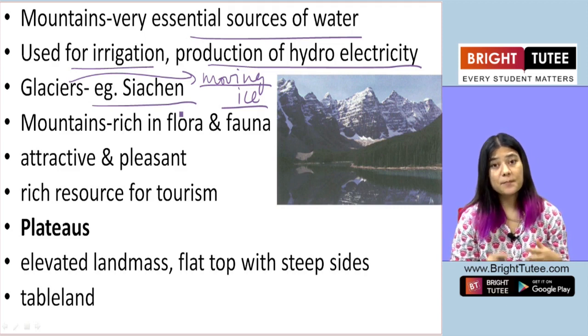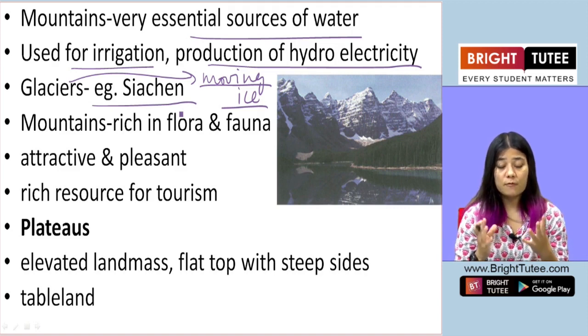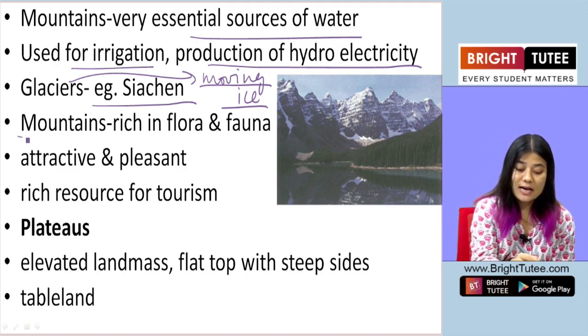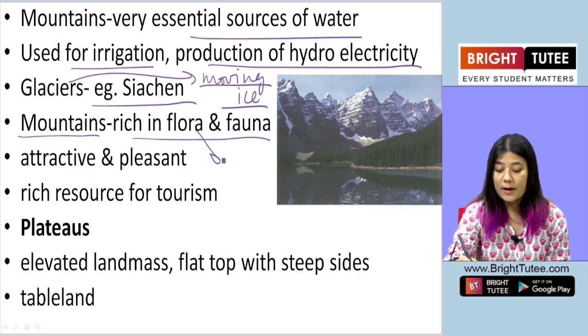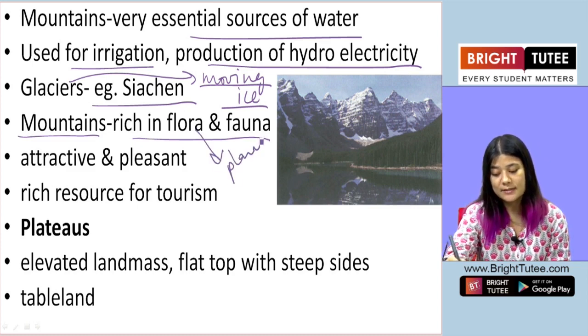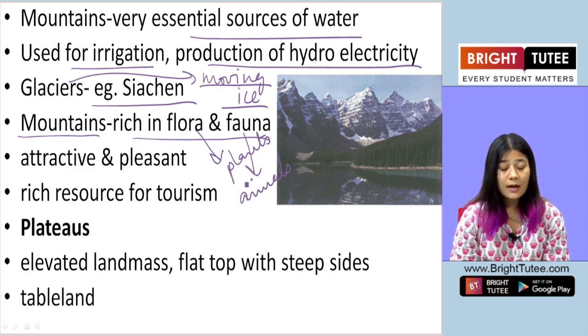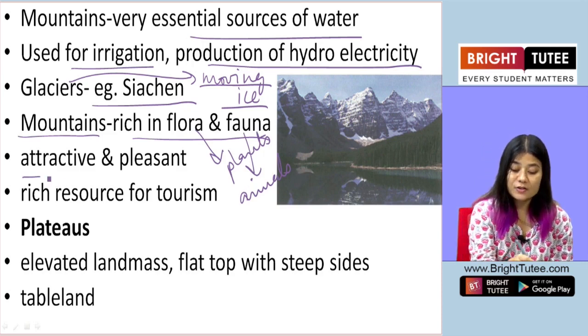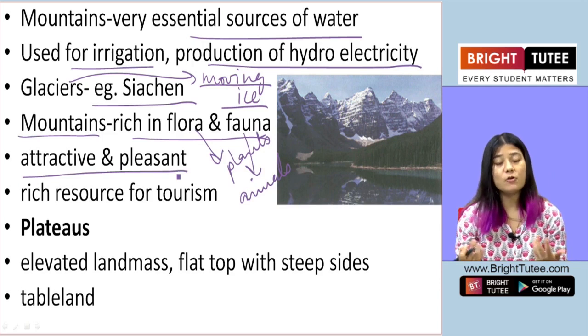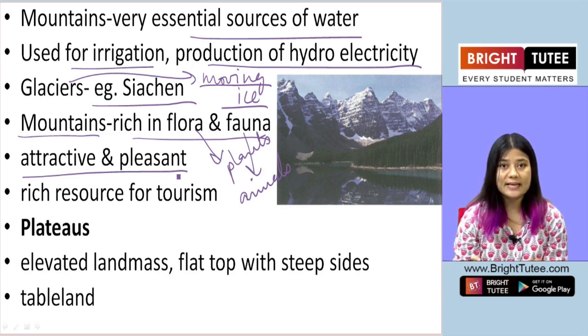Now, apart from being an essential source of water, mountains are also very rich in flora and fauna. Flora means the vegetation, plants and trees, and fauna means animals, or wildlife. Okay. Now, apart from this, the mountains are also very attractive, and it is also a very pleasant place.